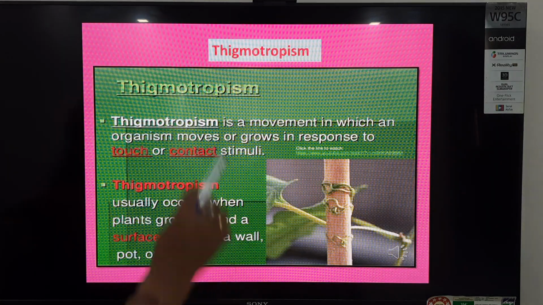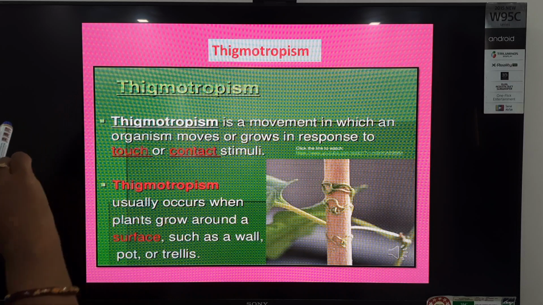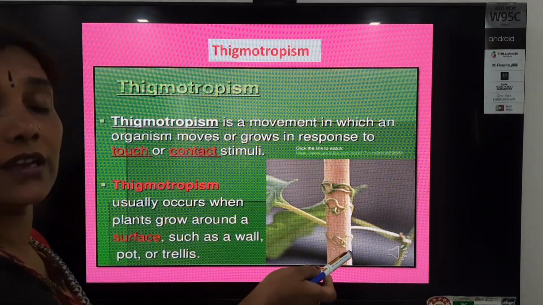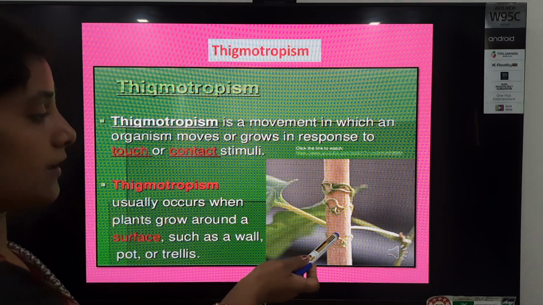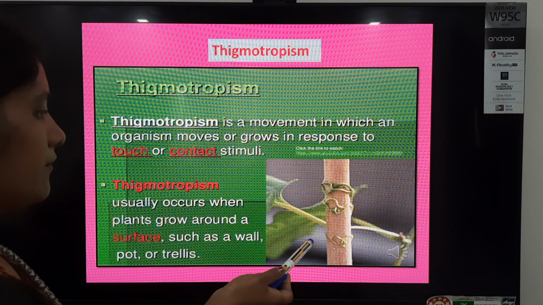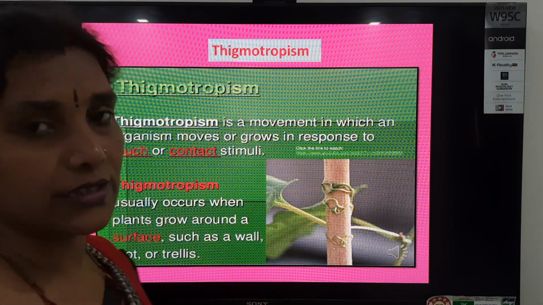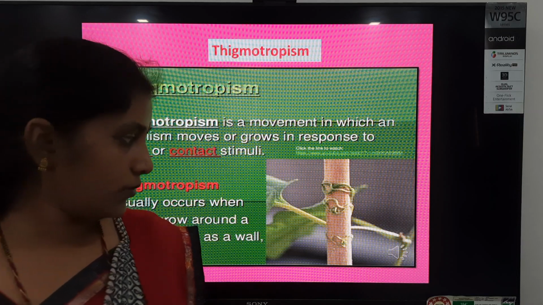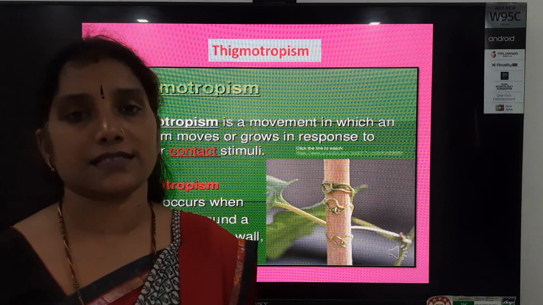Now students, thigmotropism. The response given or shown by plants to contact or to a support. Which type of plants show this type of movement, students? The plants which have a weak stem.